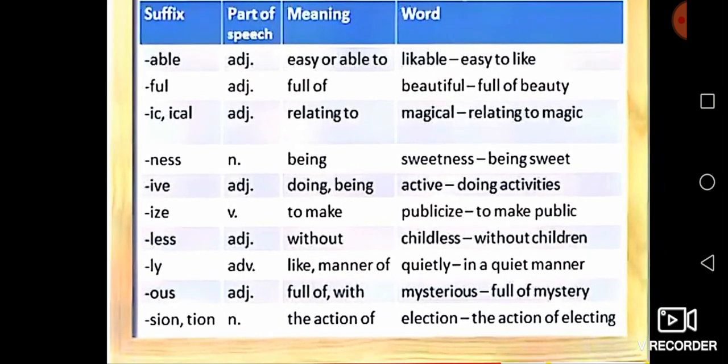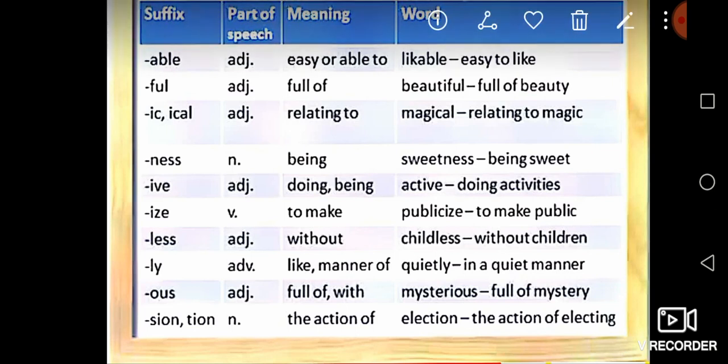Next one, you see less. Less means without. Listen, childless. You see the word childless. Childless means without children. The root of the word is child.